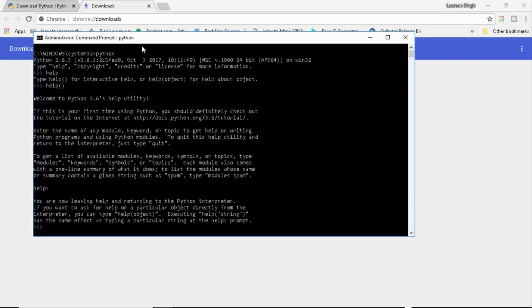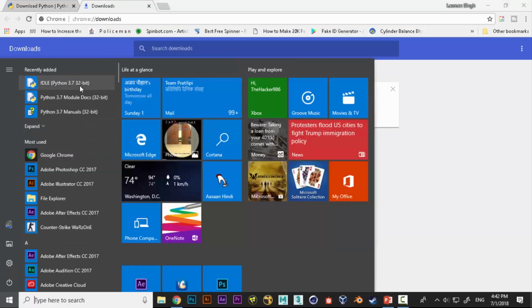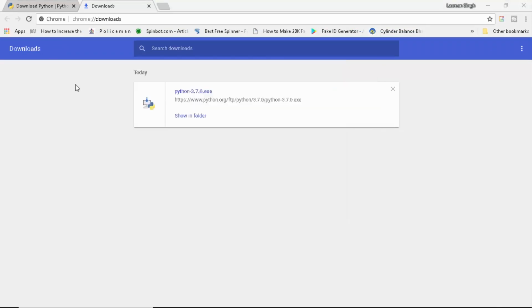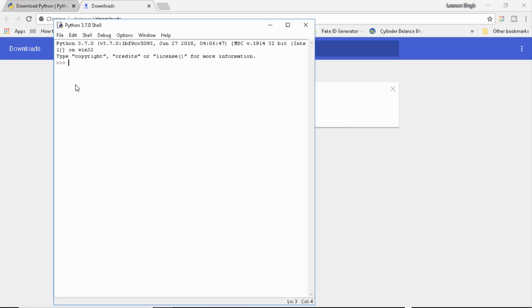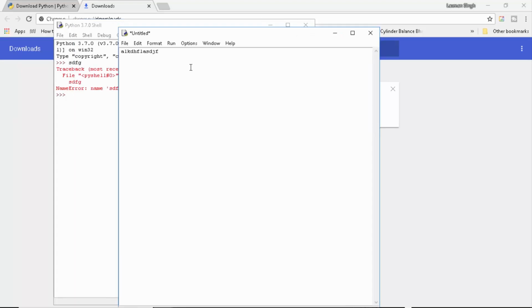Now once you do that, it's going to leave you out of that, but we're going to be coming up with the interpreter for now. The interpreter would be right around here. You can click on your start menu, and it's going to show Python 3.7 IDLE. Click onto that, and that is going to open up Python IDLE for you. Now you can write everything here. Even you can create new files out of that. You just type in the whole code and just run it, and you can even save it.